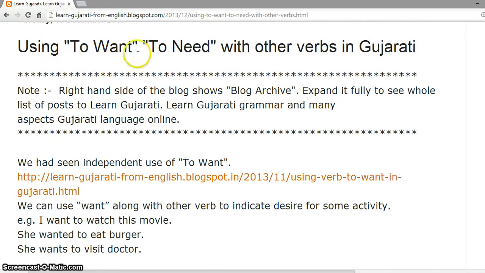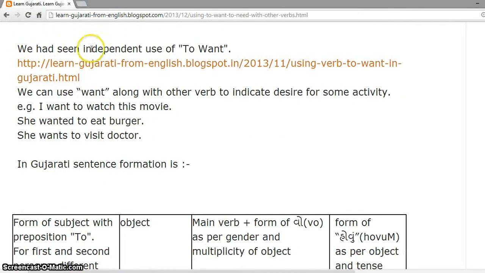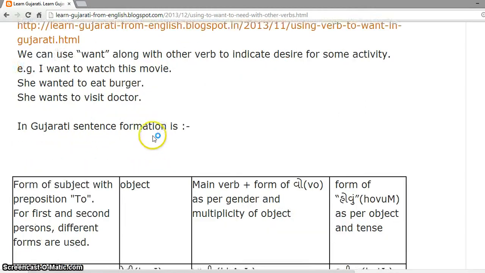Using to want and to need with other verbs in Gujarati. We have seen independent use of to want in this lesson. If we want to use the verb want along with other verbs to indicate desire for some activity, we will say, I want to watch this movie. She wanted to eat burger. She wants to visit doctor.